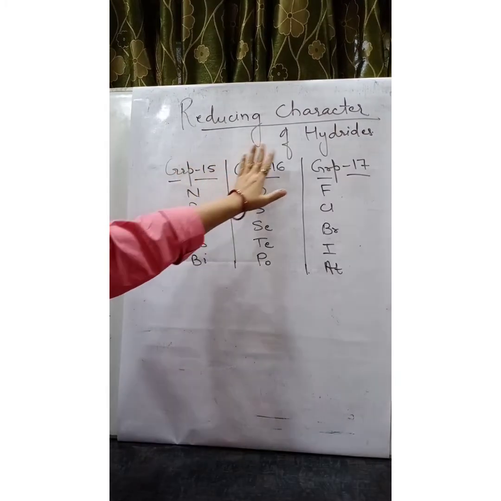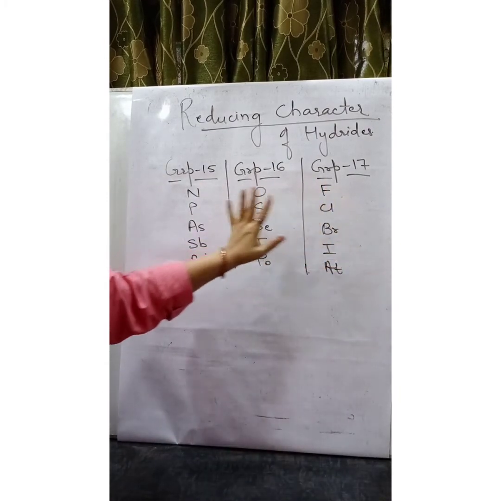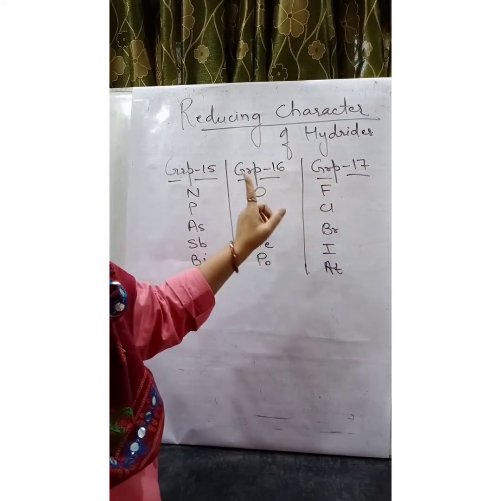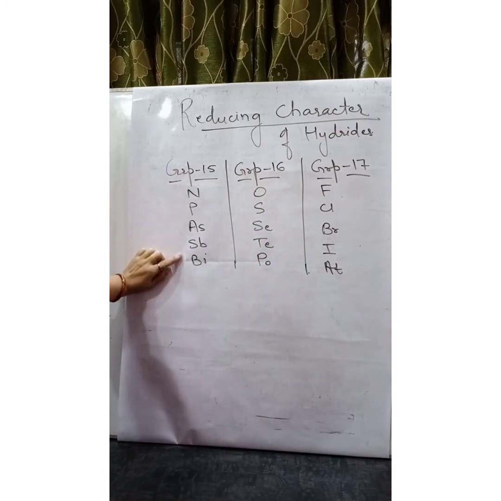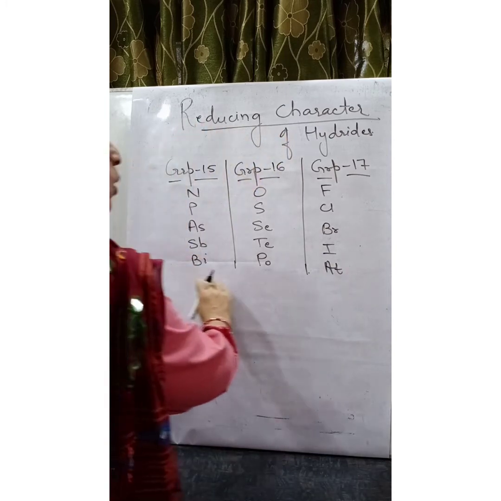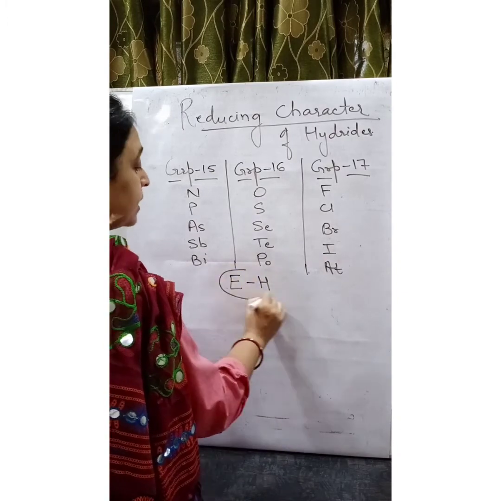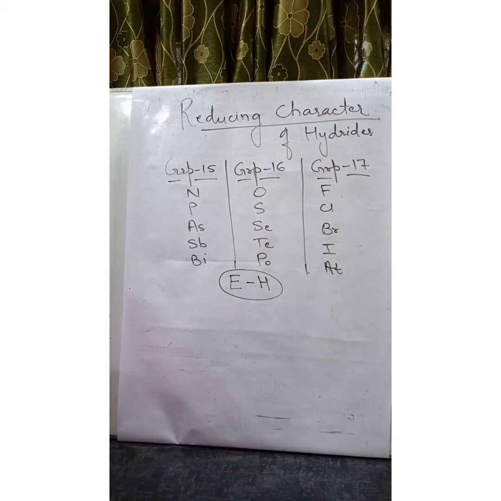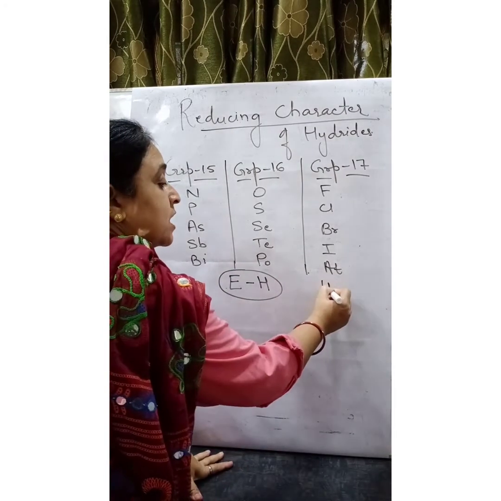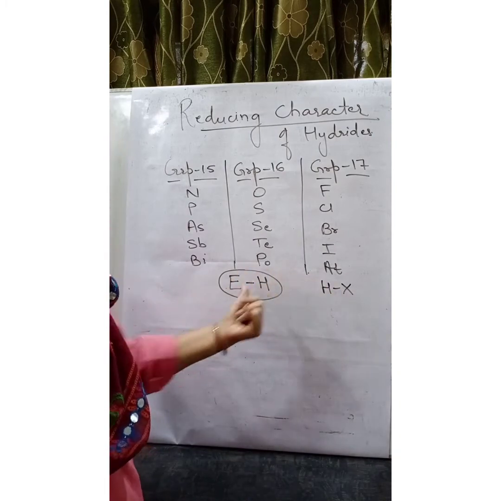Now let us compare the reducing character of hydrides of group number 15, 16 and 17. I have not written group number 18, as you already know group number 18 does not form hydrides. When we say hydrides, that means all these elements are capable of forming an E-H bond, the bond between hydrogen and the element. Here we are representing it in the form of HX for halogens. So they are capable of forming a bond with hydrogen.